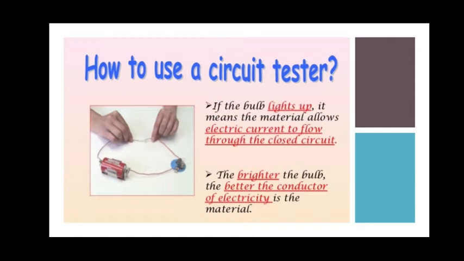Similarly, the brighter the bulb glows, the greater the conduction of electricity. When the bulb is glowing with a very bright light, the conduction is more. If the same bulb glows with lesser intensity, then the flow of current in that circuit is very less. This is how to test with the electric circuit tester.